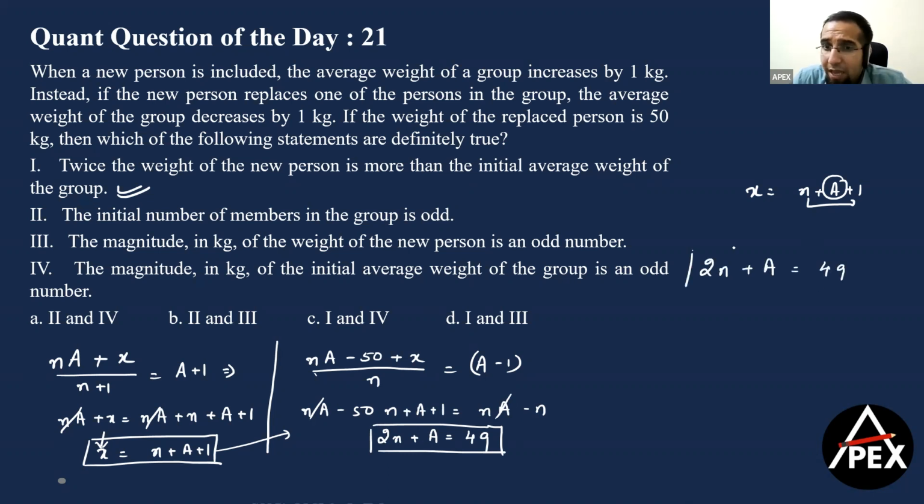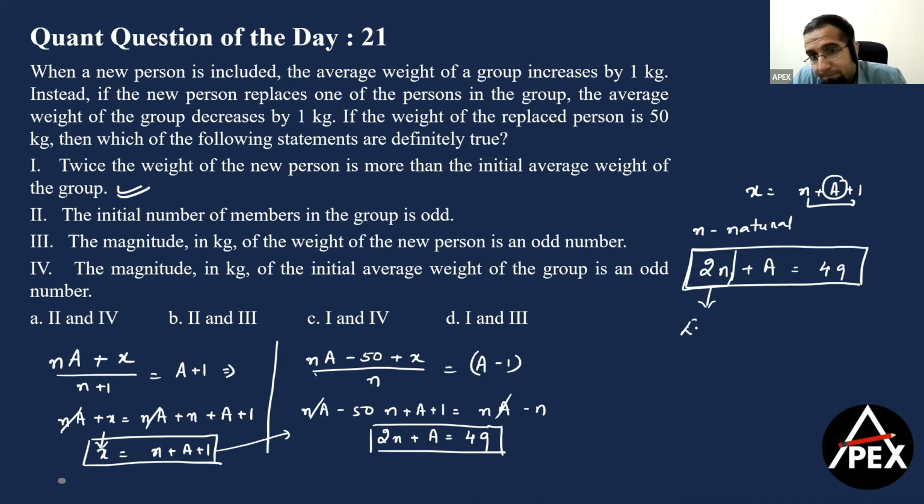Now what is n? N is the number of people in the group, which should always be an integer. I repeat, n is always a natural number. If n is always natural, can I say 2n will always be an even number? Now, even plus something is equal to 49, which is an odd number, which means this number has to be an odd number.